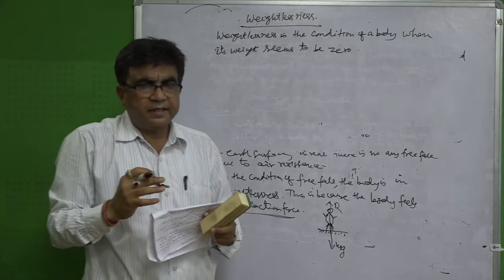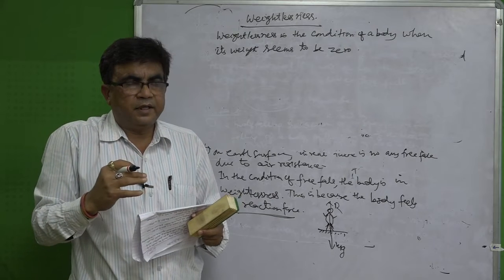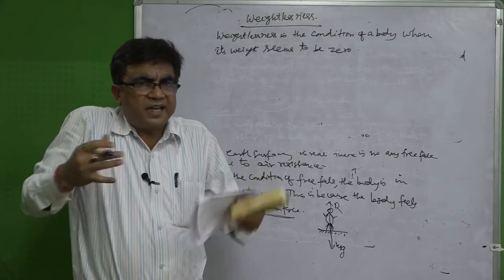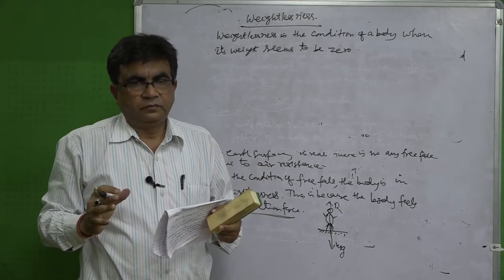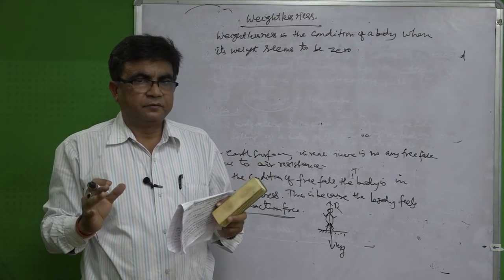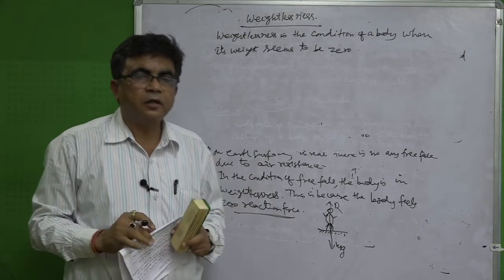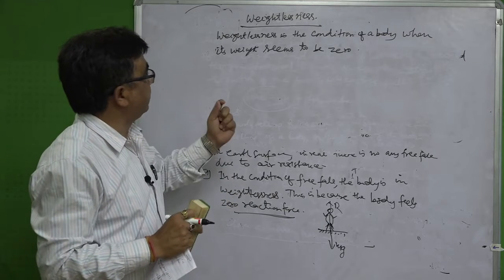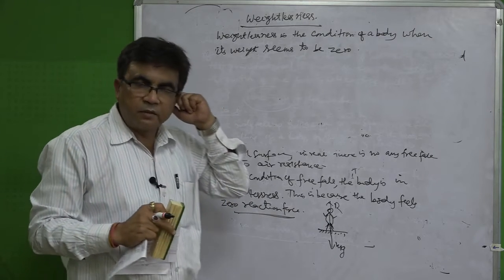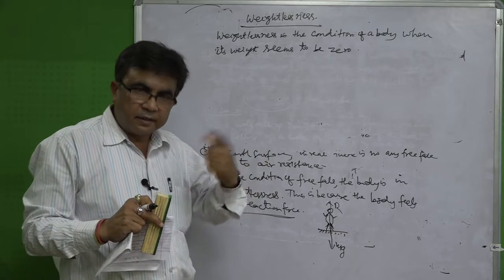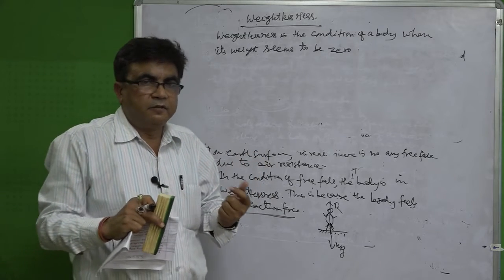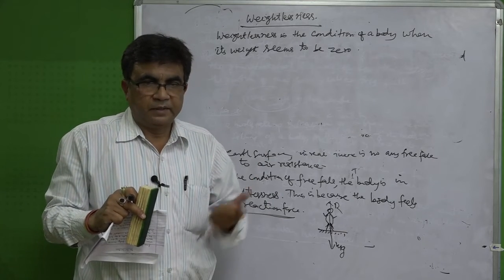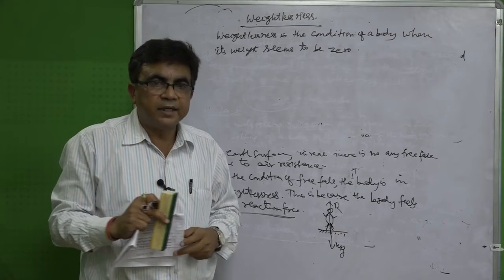Or in other words, we can say that this is the condition when the body feels that there is no force acting on it. That condition is called weightlessness. So, weightlessness is the condition of a body when the weight of the body seems to be 0. Or in other words, when the body feels that it is not being acted on by any force, that is weightlessness.